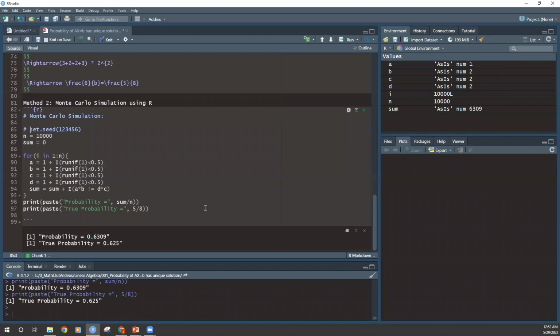That's the Monte Carlo simulation. You can see the code is very easy and very short, and it's very powerful for getting the answer. This is also a way to check whether your theoretical result is correct. If it is incorrect, you will have a big difference.